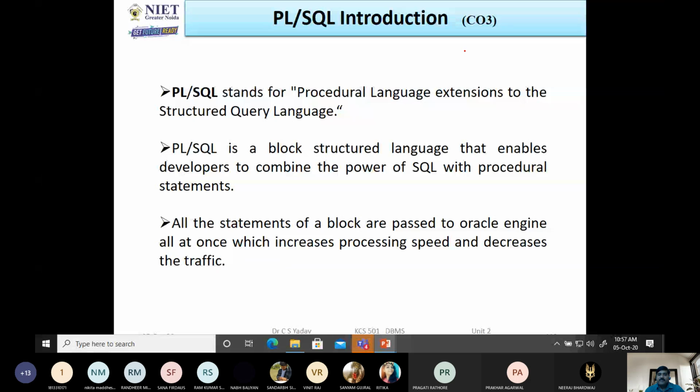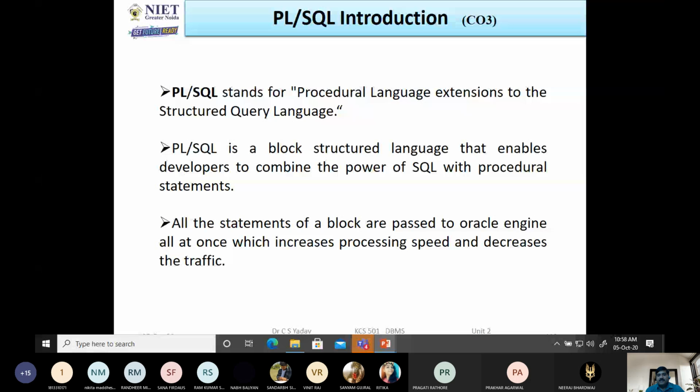All the statements of a block are passed to the Oracle engine all at once, which increases processing speed and decreases the traffic. Suppose in SQL we want to execute multiple statements, then we have to execute all the statements separately, and in this way there is heavy traffic, and obviously if there is heavy traffic, then processing speed will be decreased.